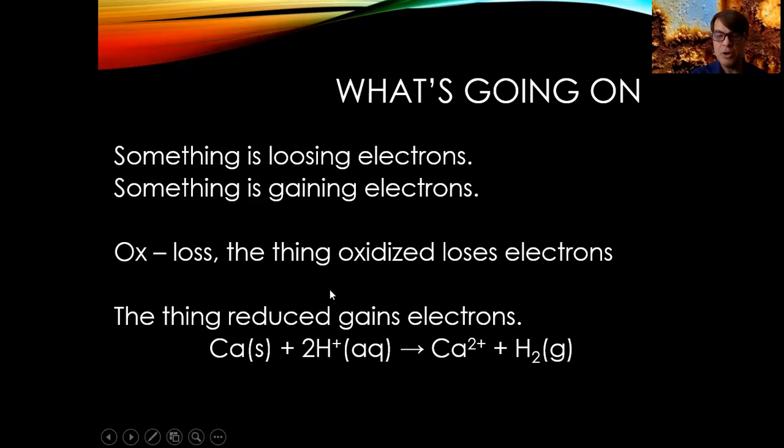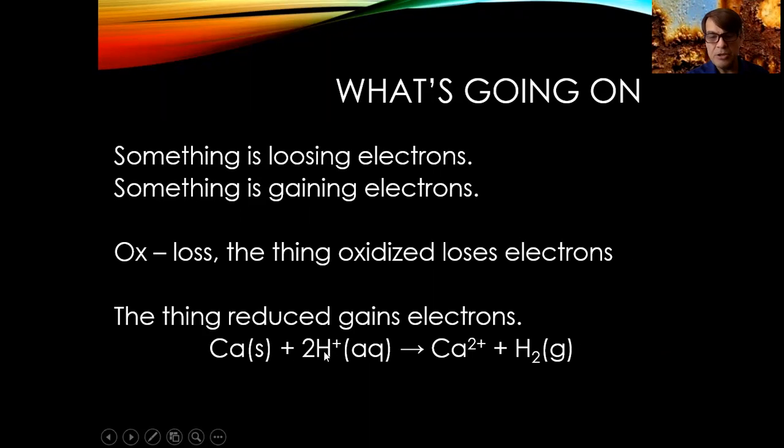Where do those 2 electrons go? Why, the hydrogen takes them. Hydrogen goes from being 1+ to being neutral. And so those 2 electrons go to the hydrogen, and we get bubble, bubble, bubble, bubble. We get hydrogen gas, which is at peace.